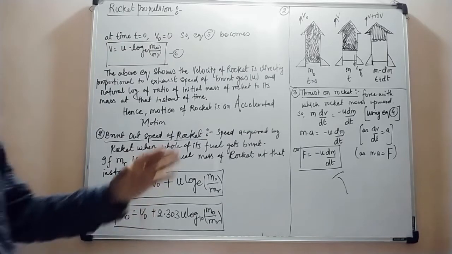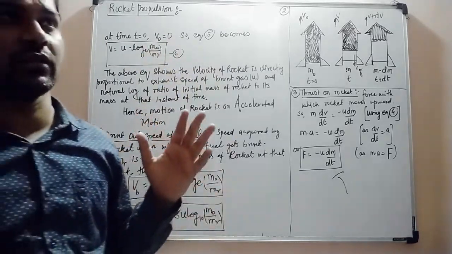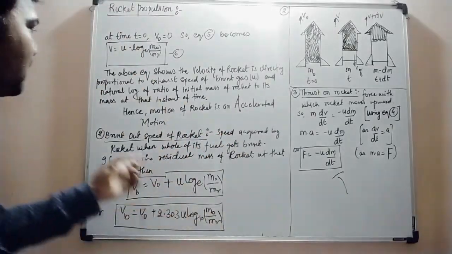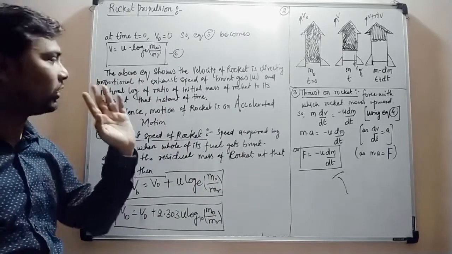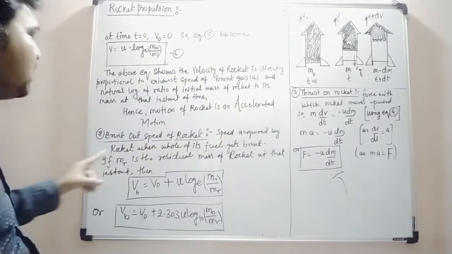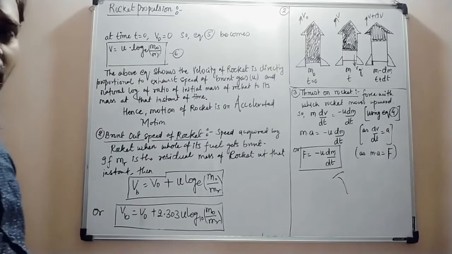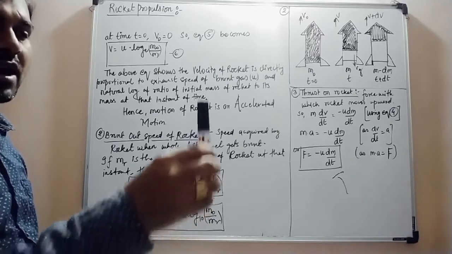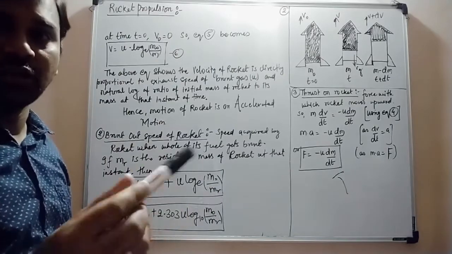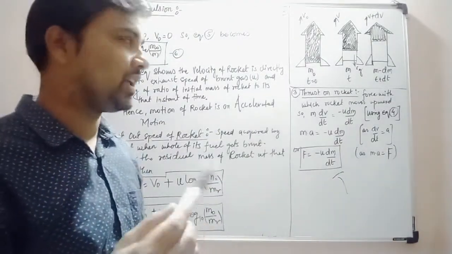It tells us at what height, at what time the rocket will reach, and at that time what its mass will be, at each instant of time. The entire rocket propulsion is an accelerated motion, because the velocity goes on increasing while the mass of the rocket goes on decreasing. The mass decreases because the fuel is burning and coming out in the form of exhaust gas.